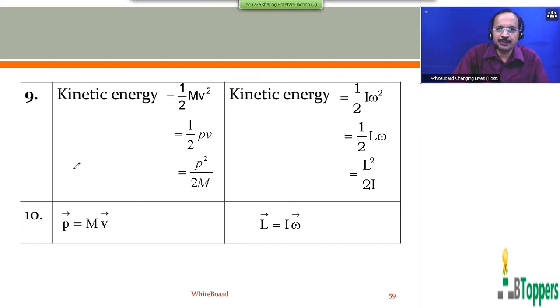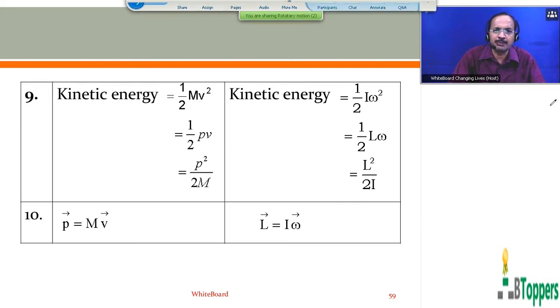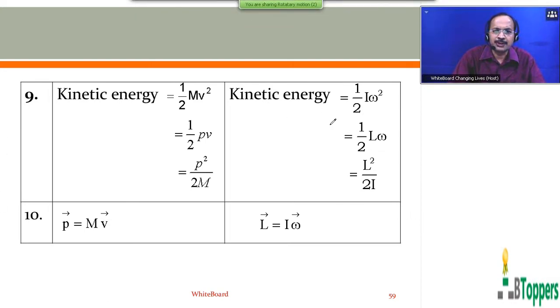So for a body performing pure translatory motion, its kinetic energy is given by half mv square, or it can also be written half pv or p square by 2m. Here p is the magnitude of linear momentum of the body, v is the magnitude of linear velocity of the body, and m is the mass of the body. Similar equations can be written for a rigid body in pure rotational motion. For a rigid body in pure rotational motion about a fixed axis, kinetic energy can be written as half I omega square. In place of mass m, we can write moment of inertia. In place of velocity v, you can write omega. In place of linear momentum p, you can write angular momentum L. So you can write similar equations on the right hand side.